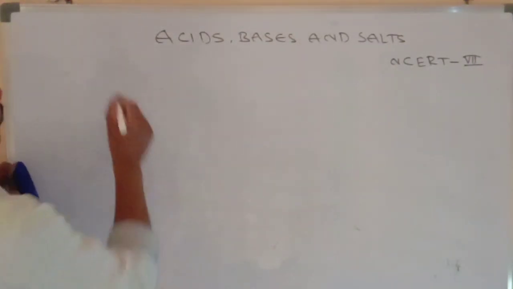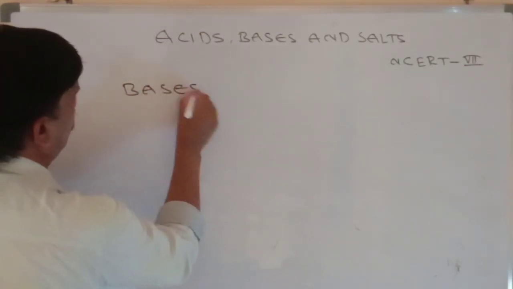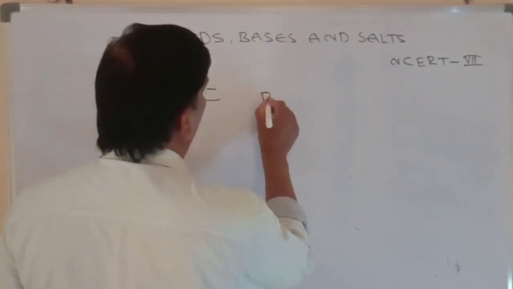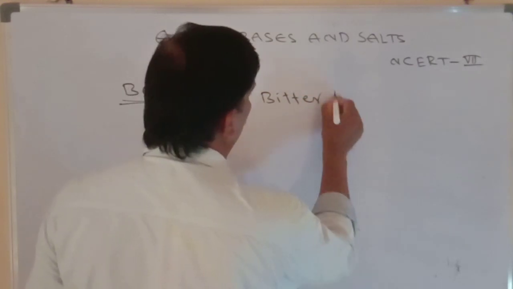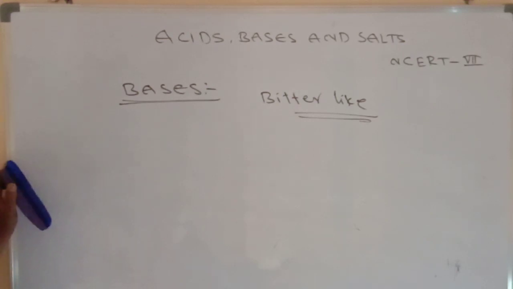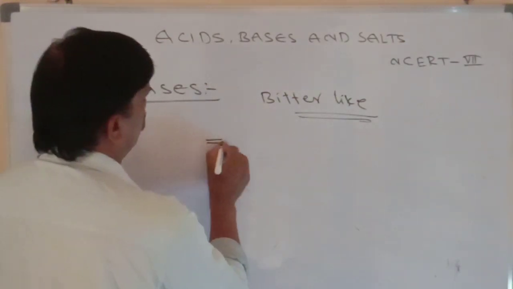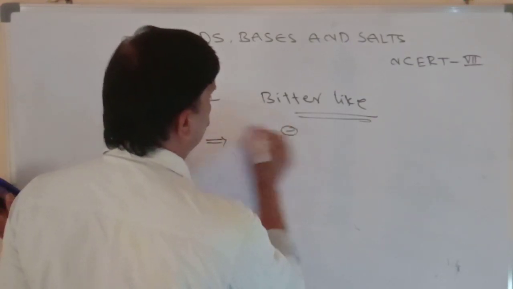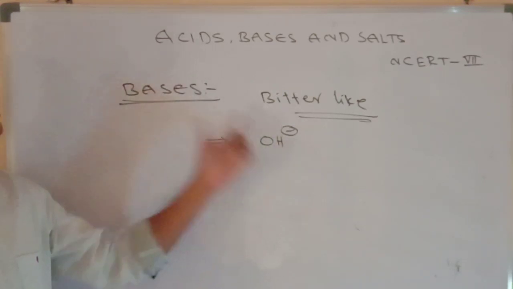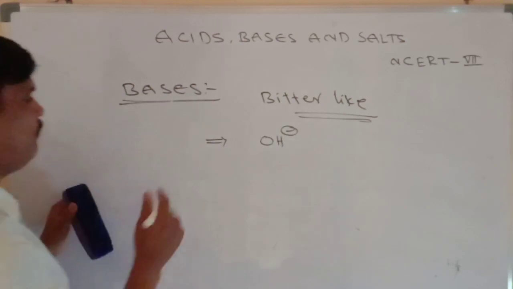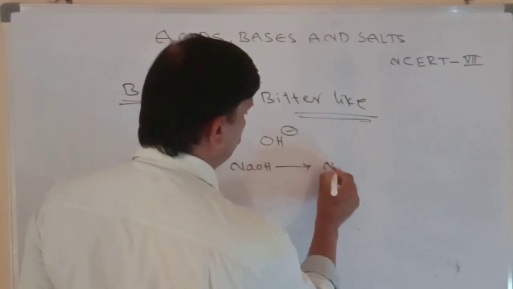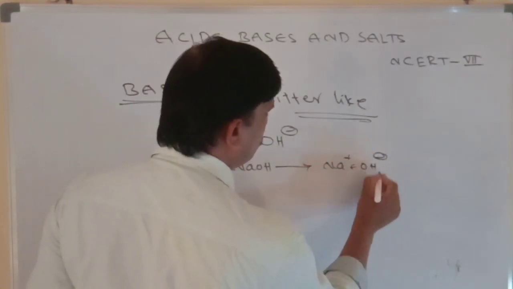Next, I want to discuss bases. Bitter-tasting compounds are known as bases. All bitter tasters. And those compounds which give OH minus ion on dissociation are known as bases. For example, sodium hydroxide, which on dissociation gives Na plus and OH minus. This is also one type of base.